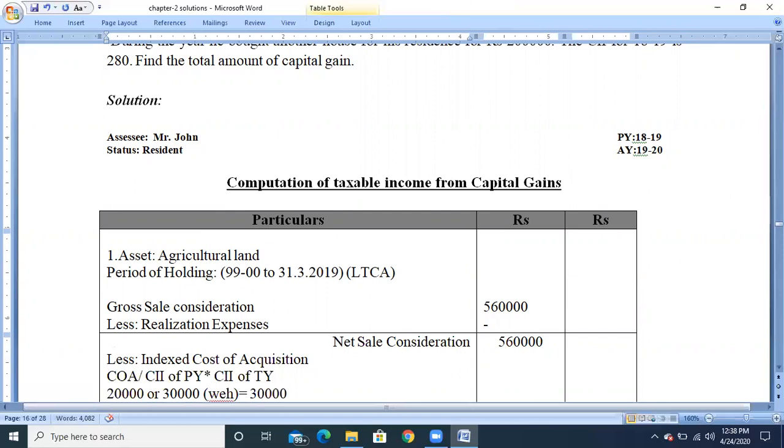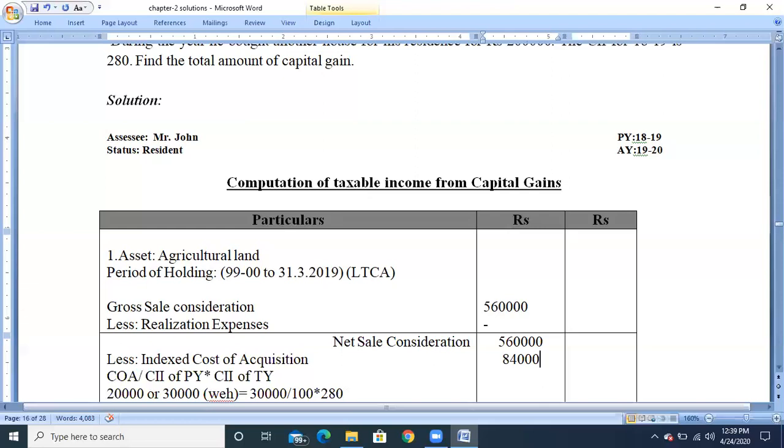30,000 divided by CII of purchase year. Since the asset has been purchased before 1/4/2001, always the CII value will be taken as 100, into, and the asset has been sold in the previous year 18-19, so the CII value of the previous year is 280. Now calculate the index cost of acquisition. We get the value 84,000. That is the index cost of acquisition.